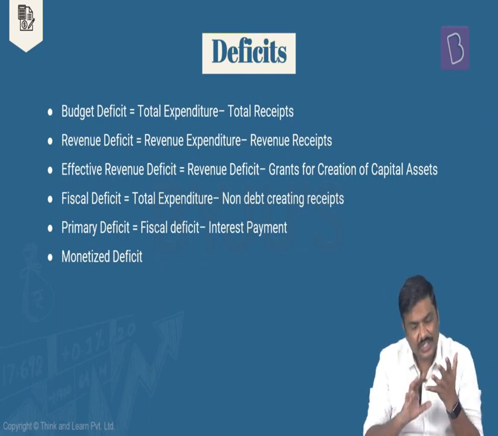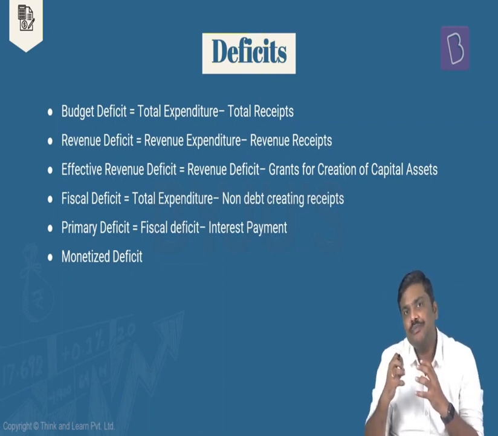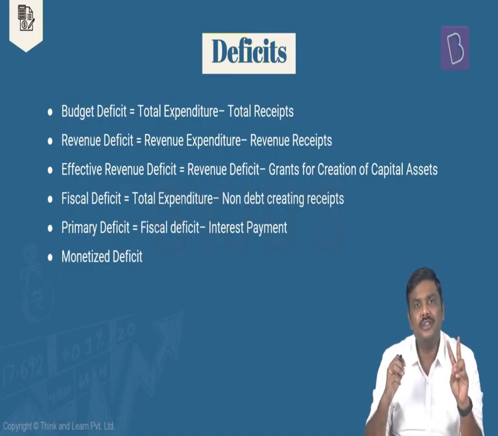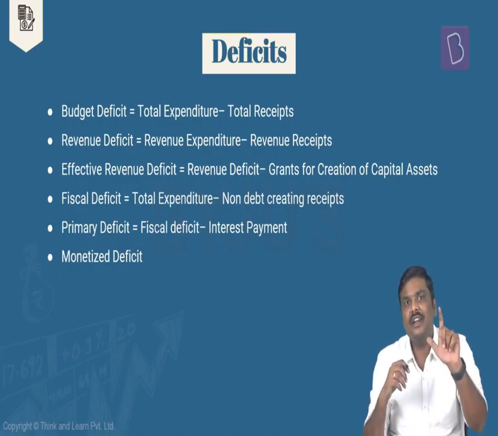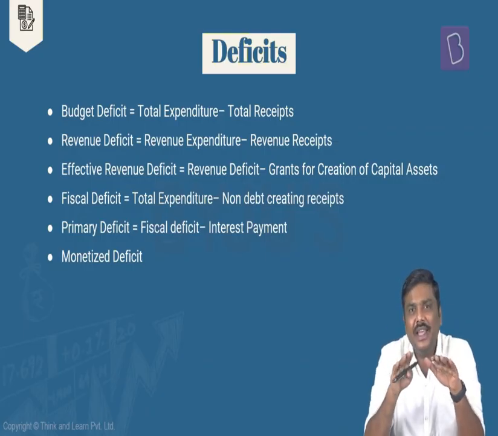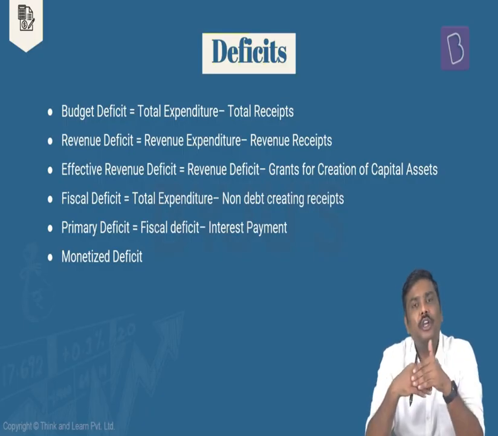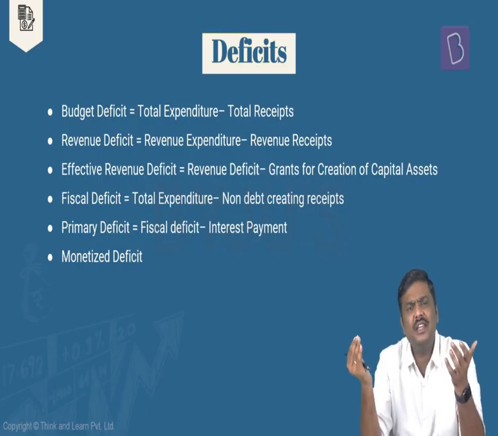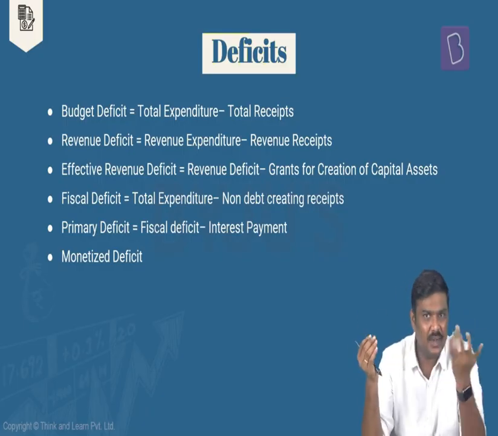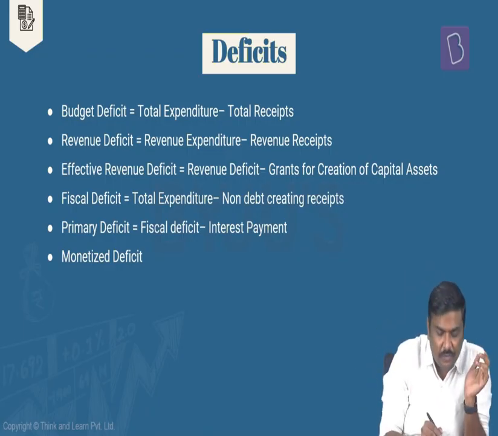Now, what is a deficit? First and foremost, after the independence, post 1950s, remember this, we have been using only two types of deficits. One, the revenue deficit. Second one is budget deficit. And whenever you talk about deficit, it essentially means what? There is a mismatch, right? What is the mismatch that I'm talking of in this particular situation? I'm talking about the mismatch between the expenditure as well as the income side. That is the receipt as well as expenditure. There are certain mismatches, and these particular mismatches are generally provided in the form of deficits.